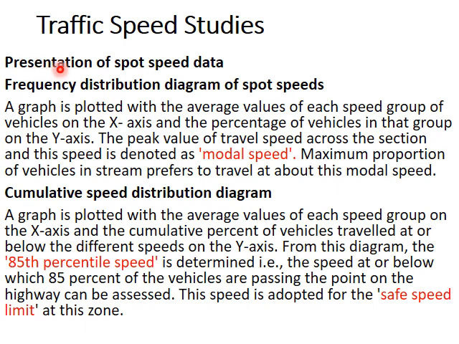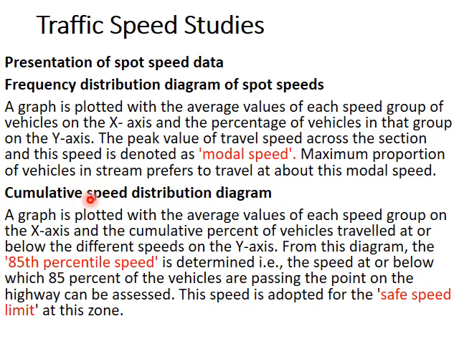Next comes the presentation of spot speed data. How spot speed data can be presented or represented. That is using a frequency distribution diagram. In the x-axis you represent the average values of speed groups, and in the y-axis you give the percentage of vehicles. From this graph we obtain the modal speed.